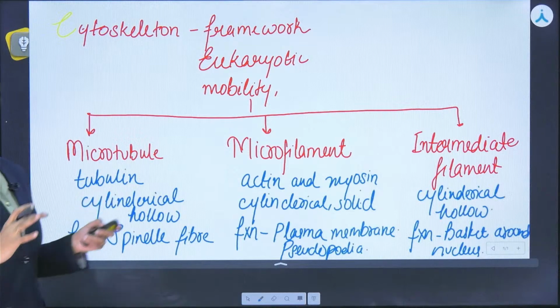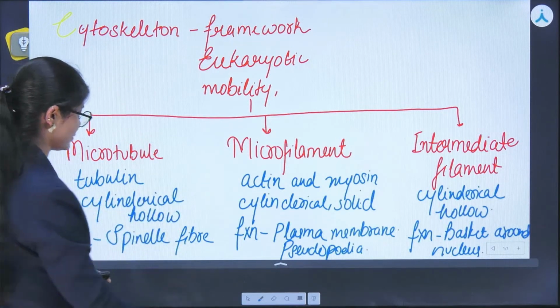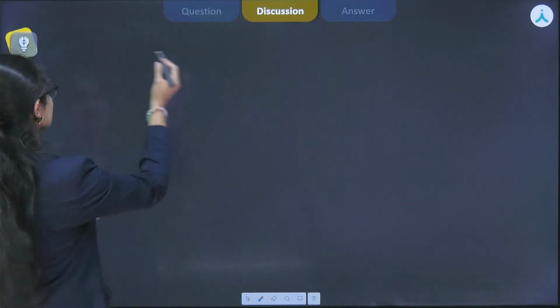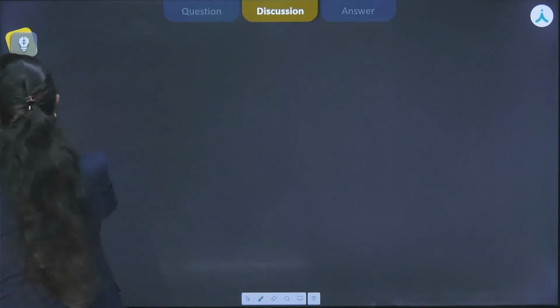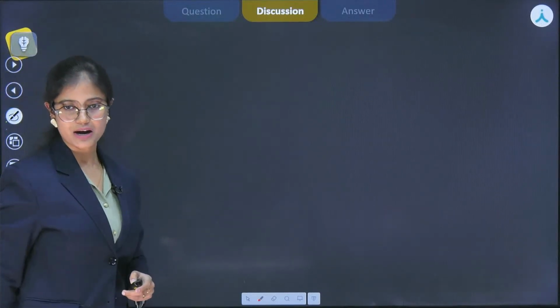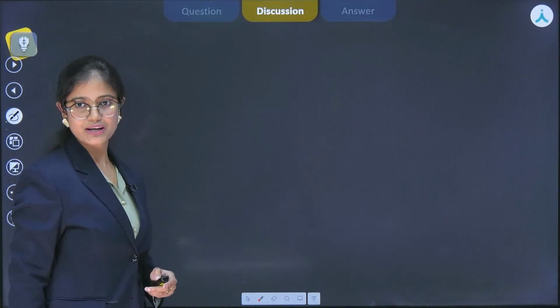Now let's move to the organelles which are non-membrane bound, okay? So for the non-membrane bound organelles, please comment down which are the organelles which are non-membrane bound.